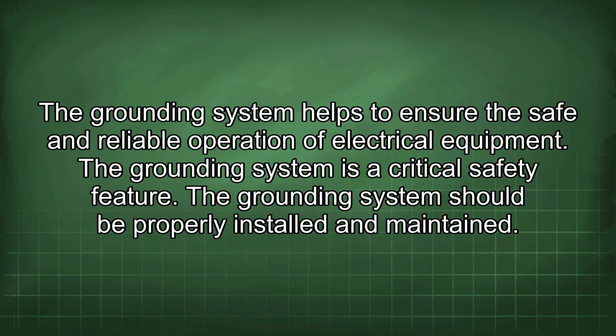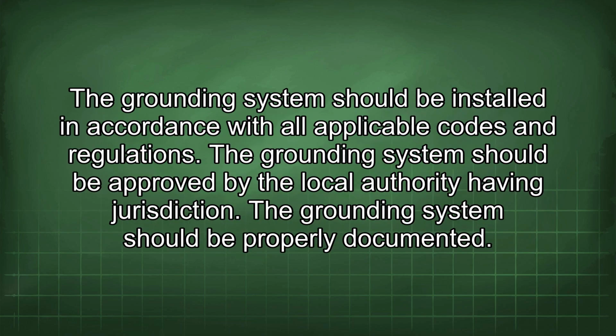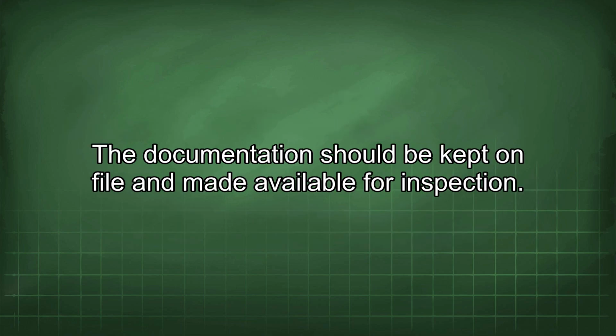The grounding system should be properly installed and maintained. It should be inspected and tested periodically, and repaired or replaced if necessary. It should be installed by a qualified electrician, in accordance with all applicable codes and regulations, and approved by the local authority having jurisdiction. The grounding system should be properly documented. The documentation should be kept on file and made available for inspection.